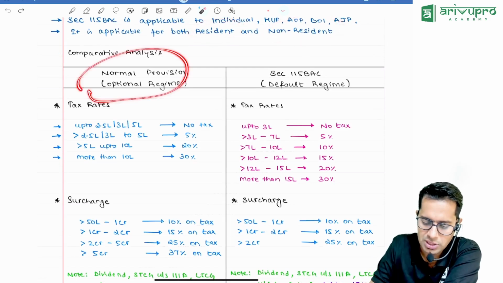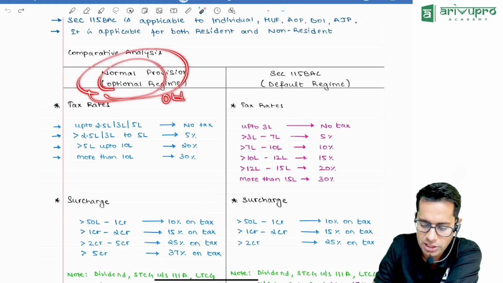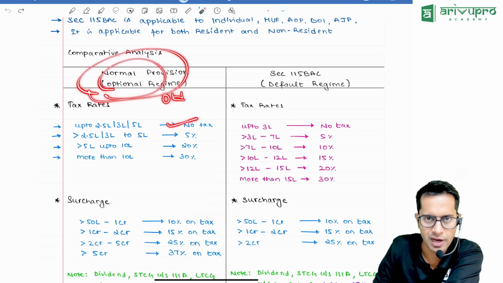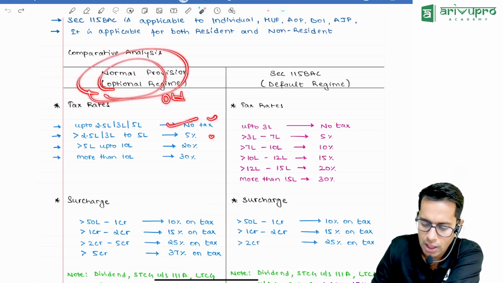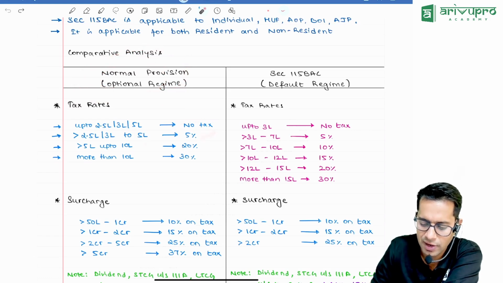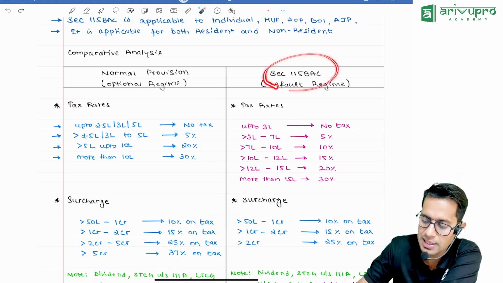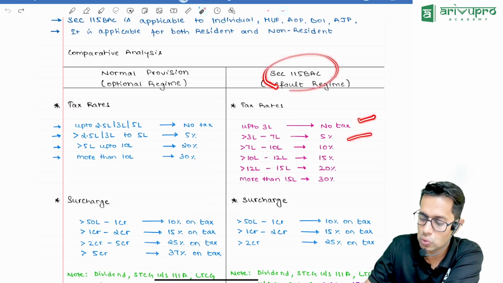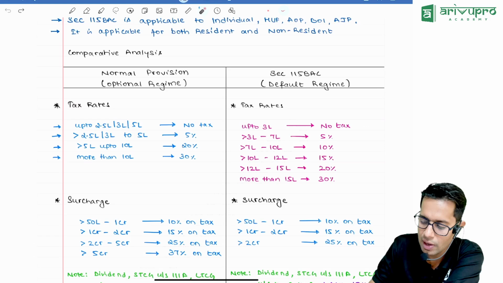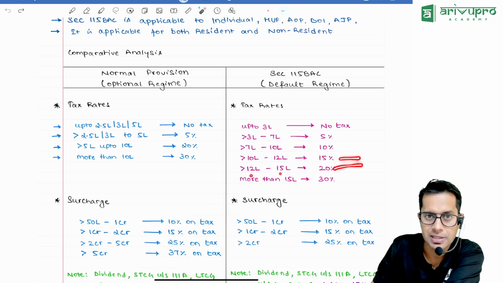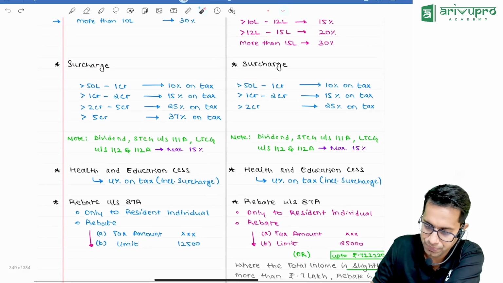See, under normal provisions, the optional or old regime, up to 2.5 lakhs, 3 lakhs or 5 lakhs, no tax is there. From 2.5 lakhs to 5 lakhs, 5%; 5 to 10, 20%; more than 10, 30%. But under 115BAC, up to 3 lakhs, no tax; 3 to 7, 5%; 7 to 10, 10%; 10 to 12, 15%; 12 to 15, 20%; more than 15, 30%.